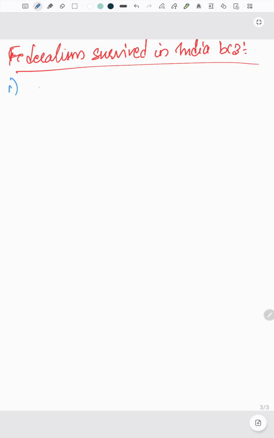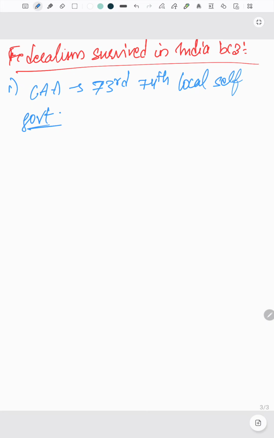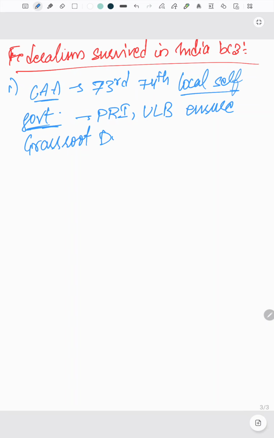First, you can say constitutional amendments, for example the 73rd and 74th Constitutional Amendments, which made local self-government. By this, the unitary features have been reduced and local governance has been given power. Constitutional status was given to create Panchayati Raj institutions and urban local bodies in order to ensure grassroots democracy.